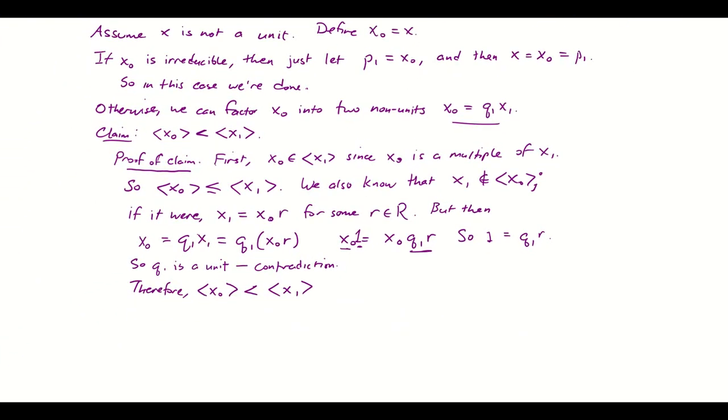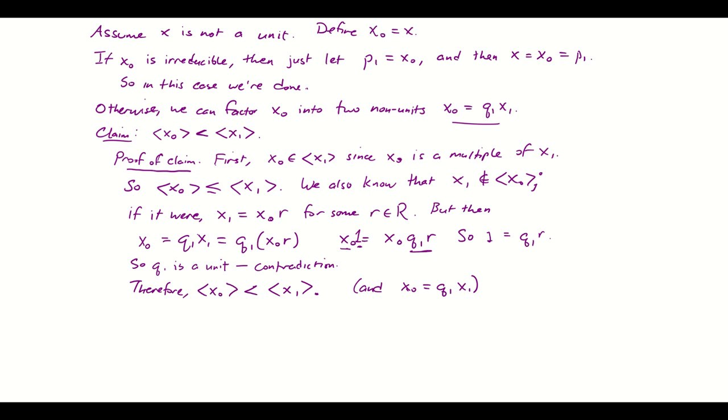All right, so that's where we are right now. Okay, so what's the next step of the proof? And I'm just going to keep track over here of the fact that x naught was equal to q1 times x1. All right, so at this point, you might wonder, well, is x1 irreducible?